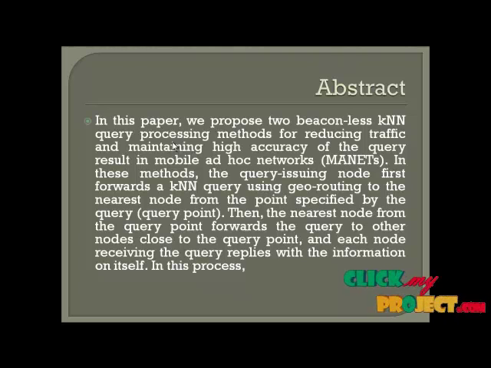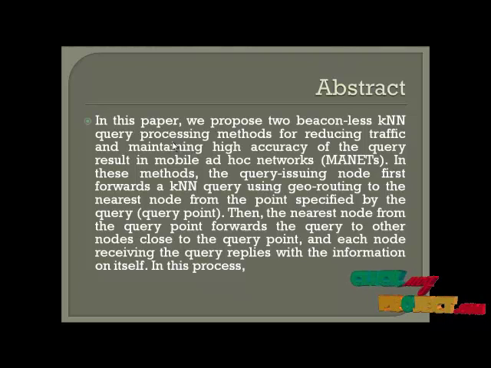For example, the authors proposed an infrastructure-less KNN query processing method, which is effective in retrieving KNN information with low messaging overhead, since it does not require the maintenance of a network infrastructure. In this method, nodes must exchange messages including node information. However, there are notable characteristics such as the limitation of network bandwidth and dynamic topology changes due to the movement of mobile nodes. In this paper, we propose two methods called KNN query processing methods for reducing the traffic of maintenance, while high accuracy of the query result is maintained.